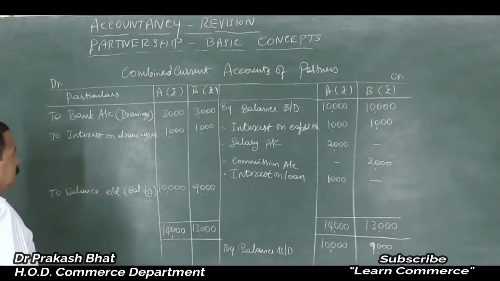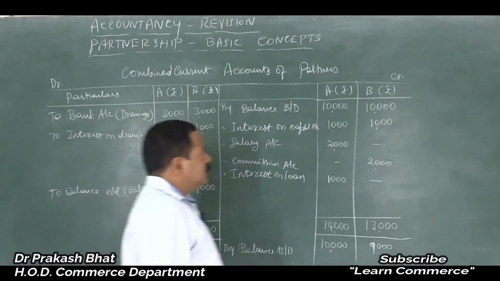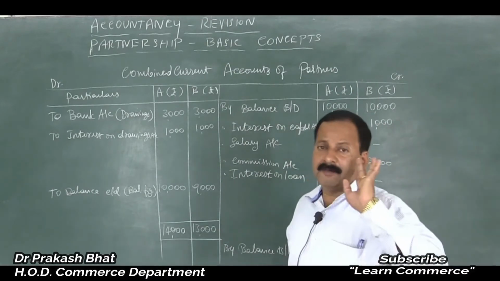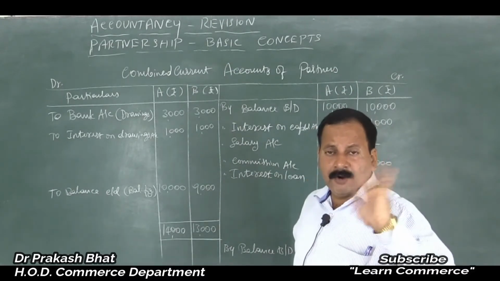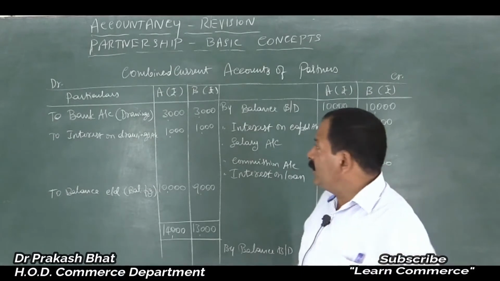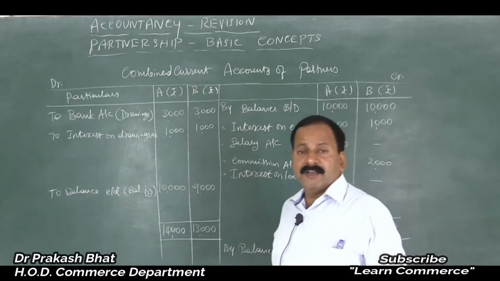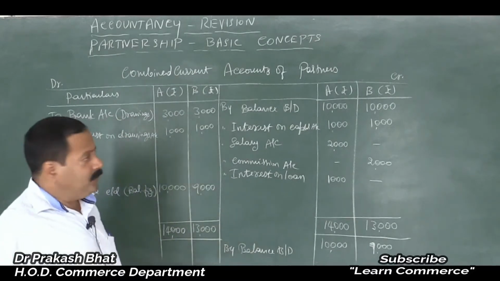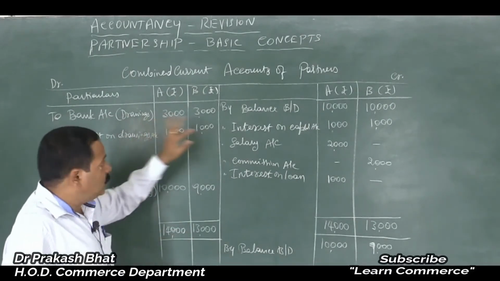Correct? Actually, friends, current account may show either a debit balance or a credit balance. Need not be only credit balance. Mostly capital account shows credit balance, but current account may show either a debit balance or a credit balance.